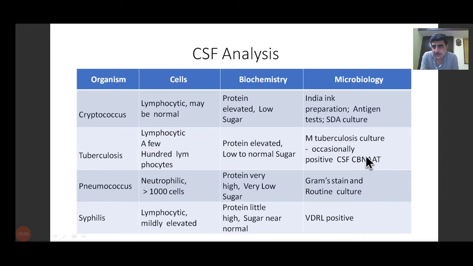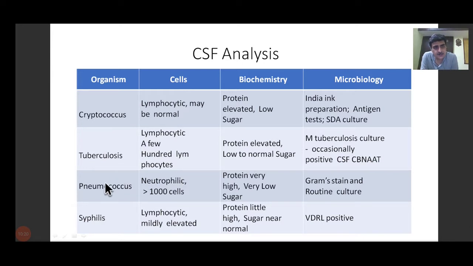And basically the CSF nucleic acid amplification test, which is called CBNAAT. This is a test which is approved by the WHO, and it's a standard of care nowadays in all patients, more so in patients with HIV, to detect the presence of tubercle bacilli in this.